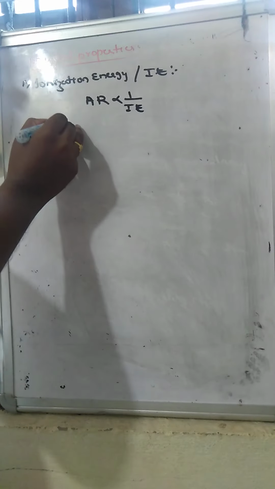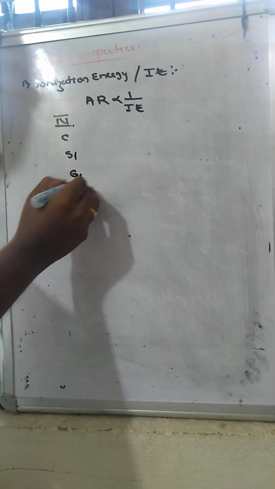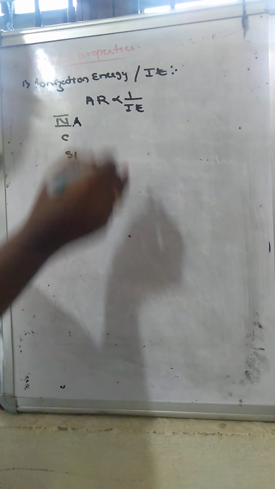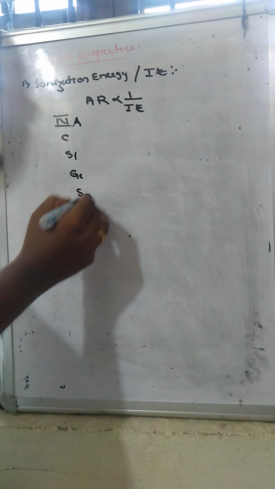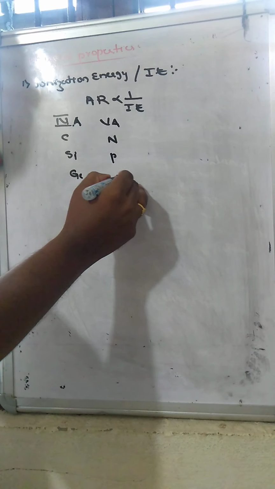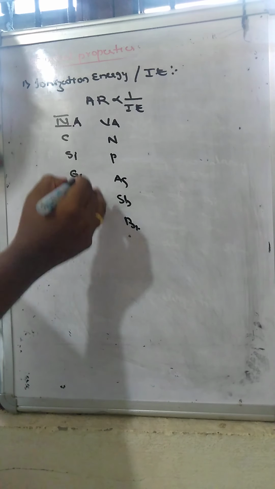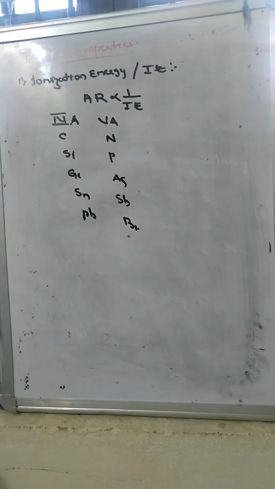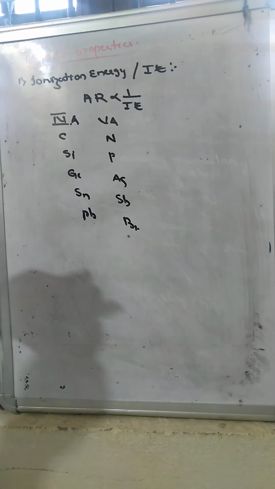When compared with the 14th group of elements, carbon, silicon, germanium, tin and lead, and the 15th group of elements, nitrogen, phosphorus, arsenic, antimony, bismuth, we already know that from left to right the size decreases. So generally ionization energy will increase.